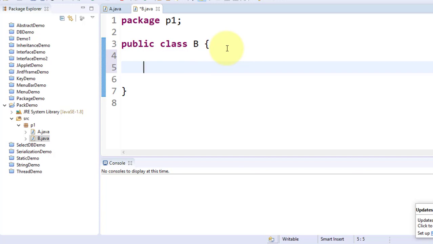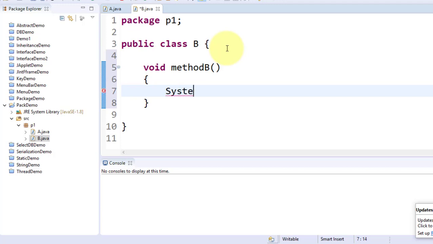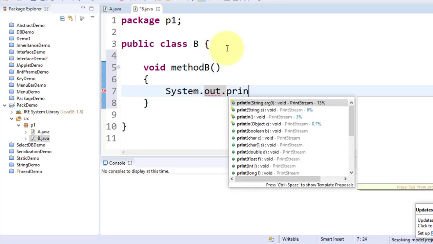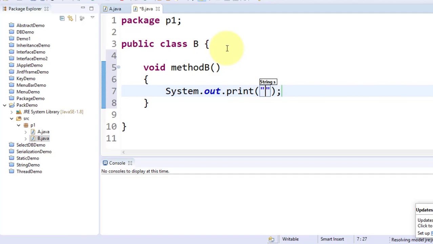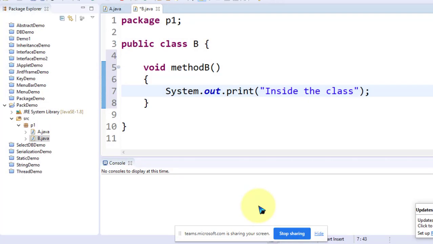Here I use void, and this is a method for class B, and here I use System.out.println, "inside the hello".